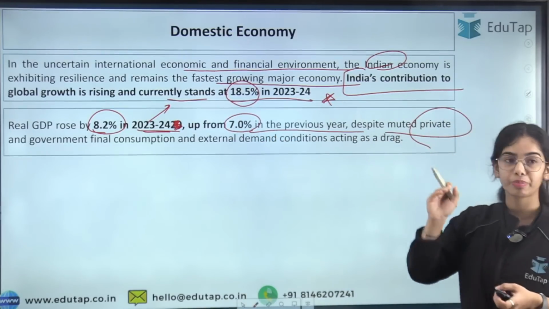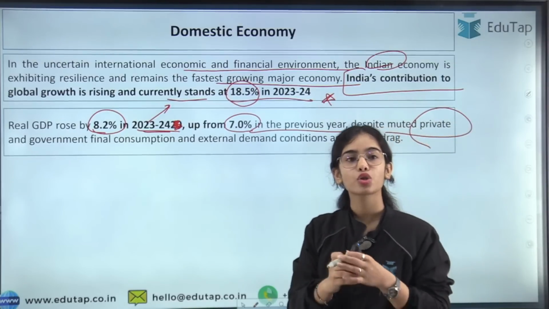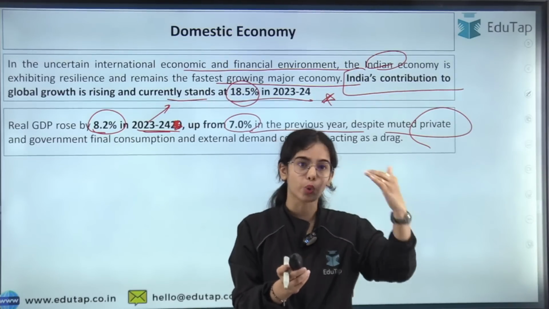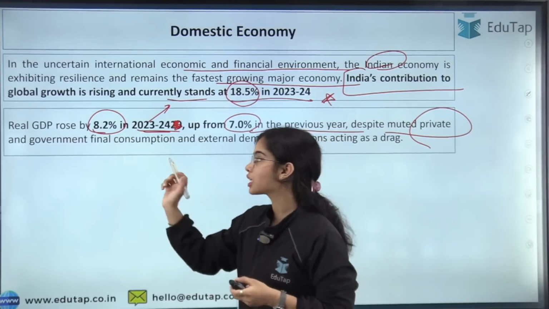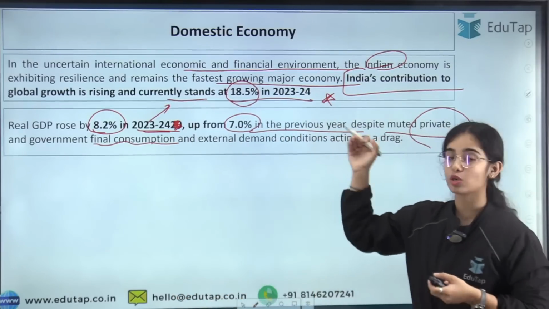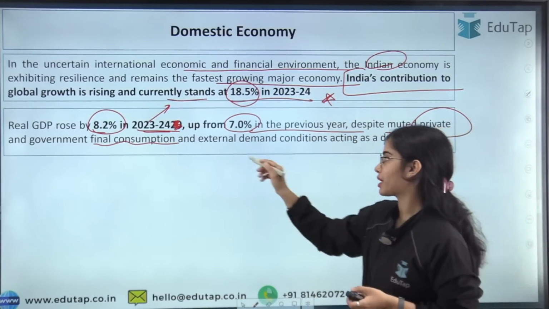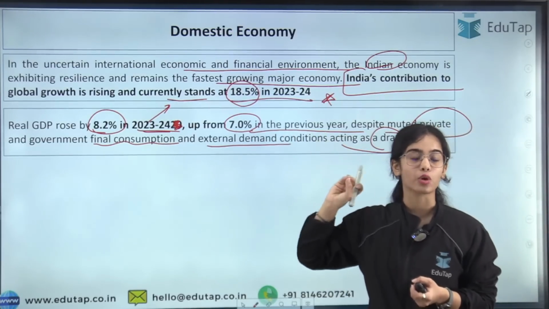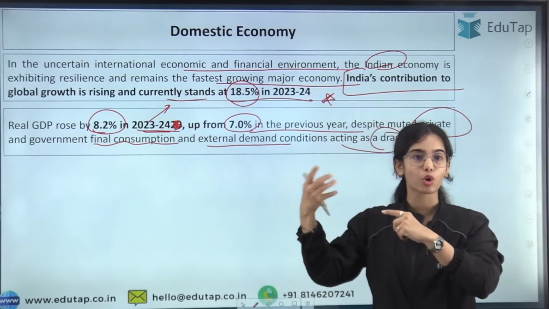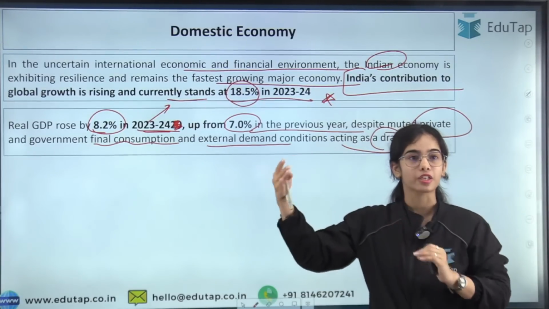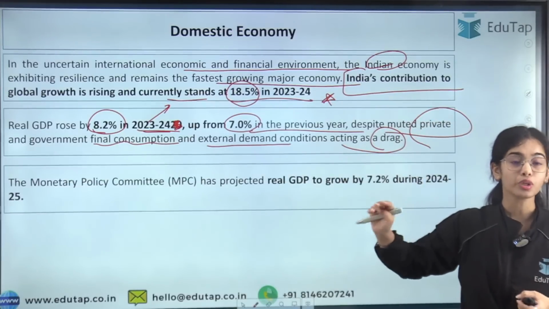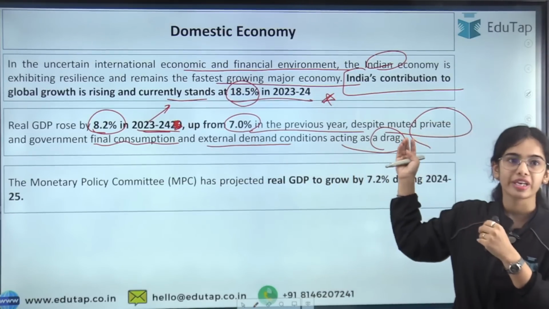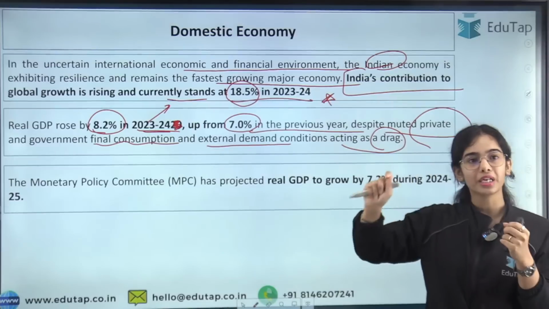Despite muted private and government final consumption expenditure. So the private consumption expenditure, that is the consumption expenditure of the households, is growing but at a lesser percentage. Similarly, the government final consumption expenditure has also decreased in growth. External demand conditions are acting as a drag. So external demand conditions are also not good because global growth is not much, and different countries are facing different problems. But because of our consumption, it is still in the growing phase. Though it is growing at a lesser rate, still it is growing.